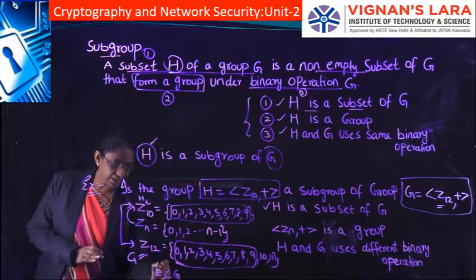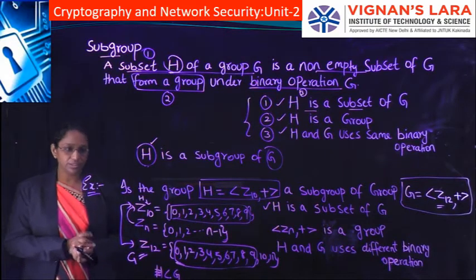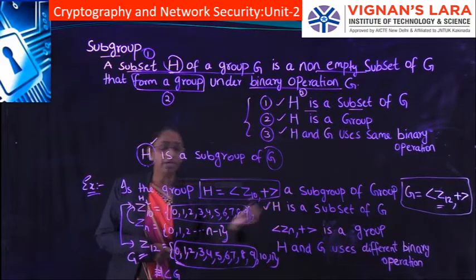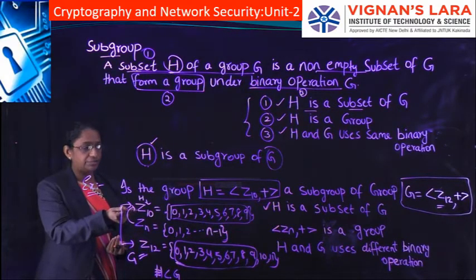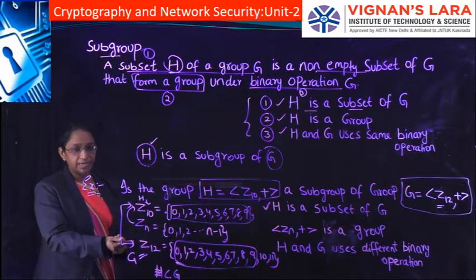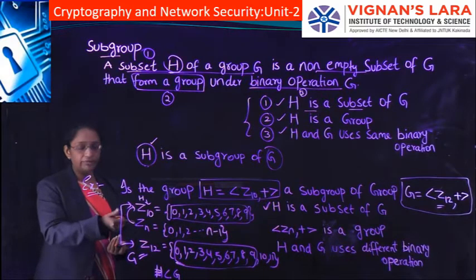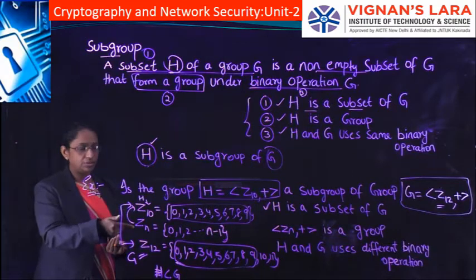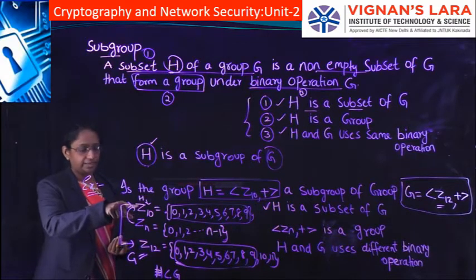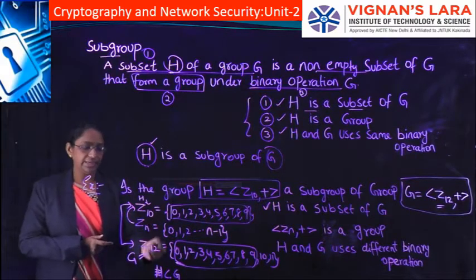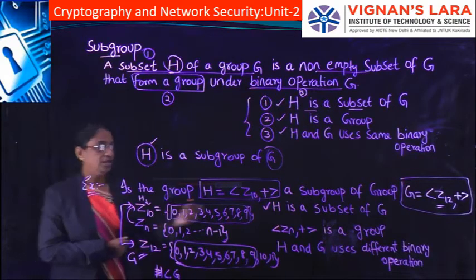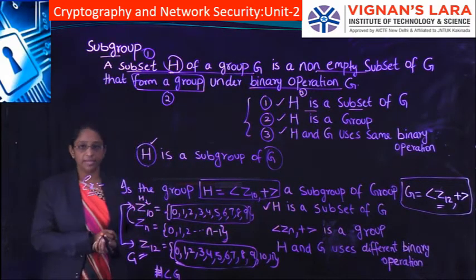That means that H is a subset of G, so it is satisfying our first condition. Since the elements of Z10 are also elements of Z12, we say that Z10 is a subset of Z12. So our first condition is satisfied.